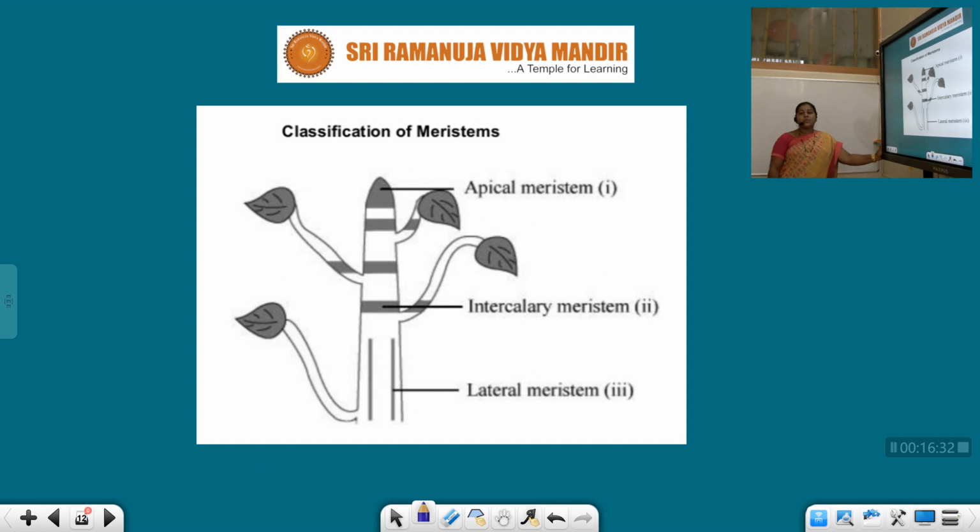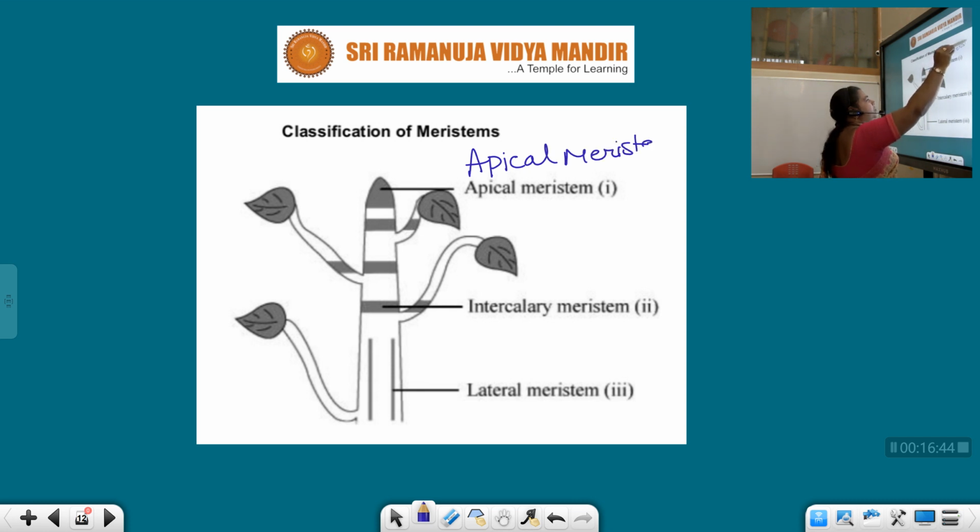Next, I said there are three different types of meristematic tissues. What are those? Apical meristem: the tip portion of the particular thing has the apical meristem. The next one is lateral meristem.